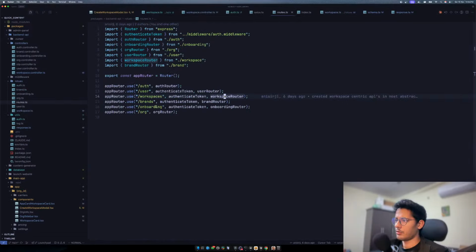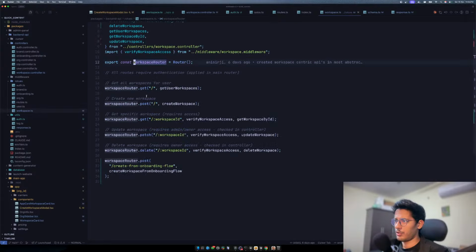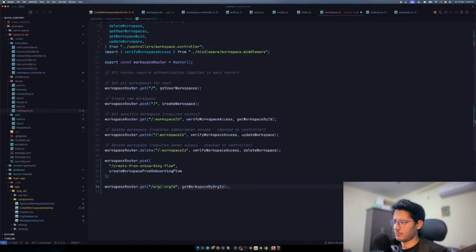We are in routes. We can go to workspaces. We can go here, and then we should be able to have workspace router dot get. Yeah, get is right. Wait, this is a better approach, like org id. No, that's stupid. I don't know, org workspaces, and then I don't need that.